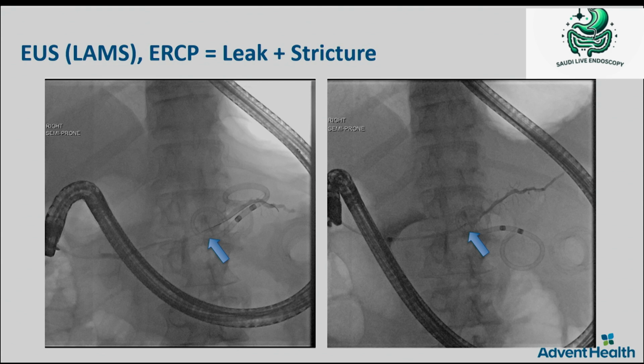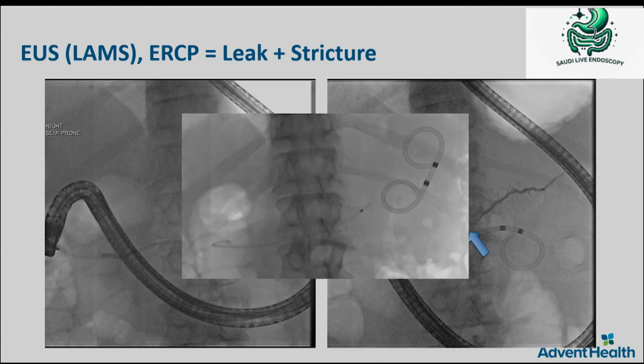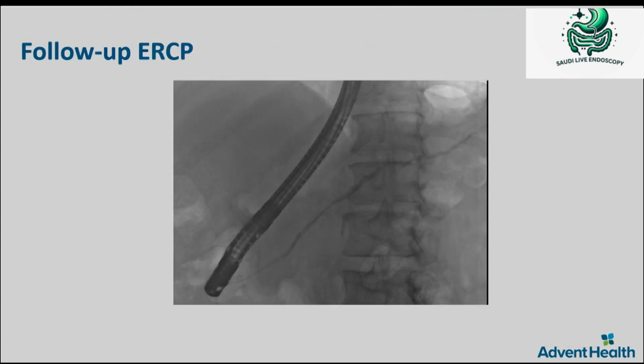Usually what we do is drain those cysts or fluid collections transmurally, and then bring the patient back later at some point, do a PD-gram and put a stent in there. That would make it easier. That transmural drainage would make it easier for you to get access to the pancreatic duct.